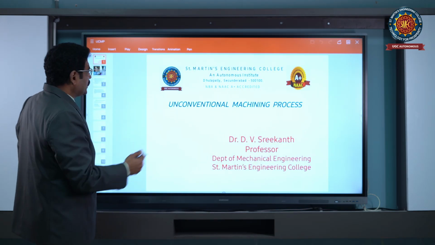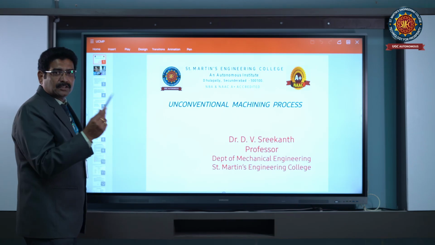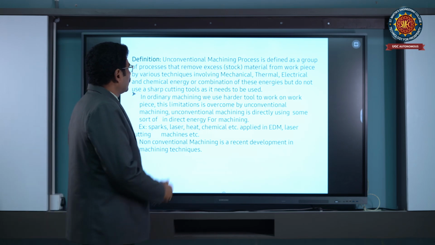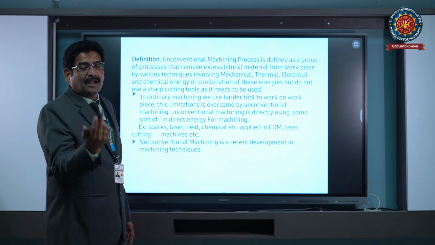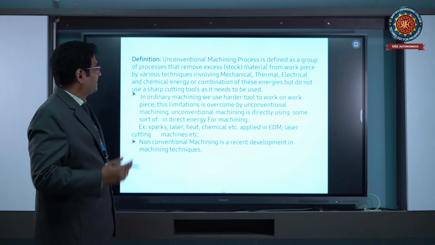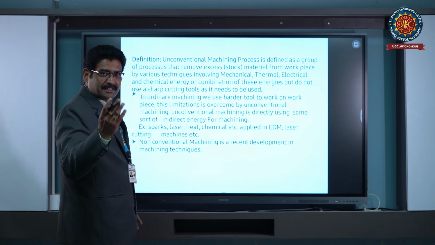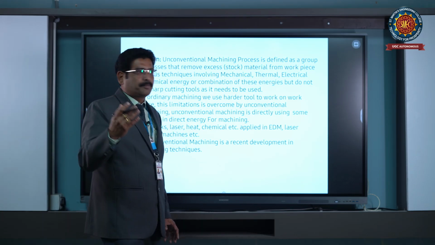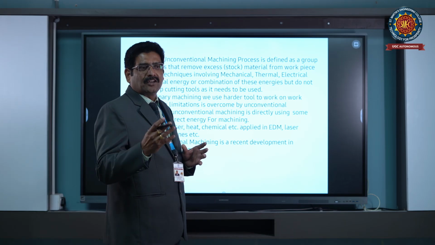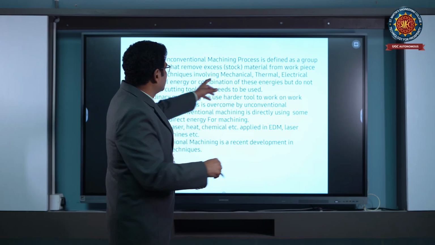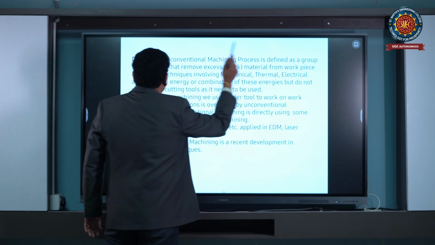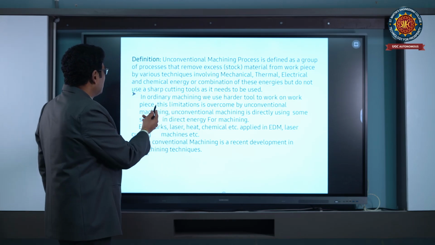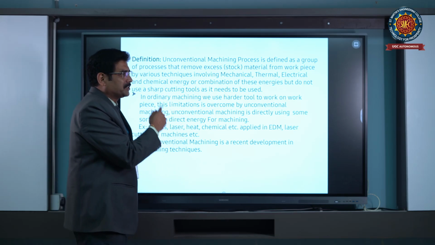Before going to that, what is unconventional machining process? The definition of unconventional machining process varies, and different definitions are there. Coming to the first one, unconventional machining process is also called modern machining process, where the machining takes place based on energy. That means mechanical energy, thermal energy, electrical energy, chemical energy, or combinations of all these energies will be acting on the workpiece for machining.